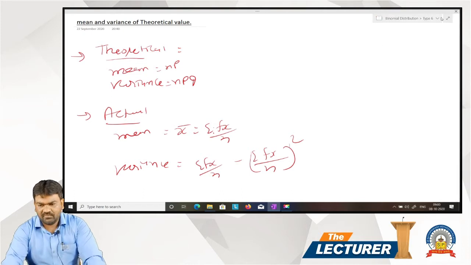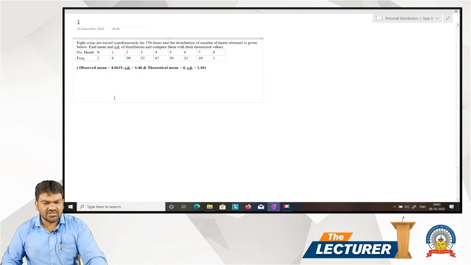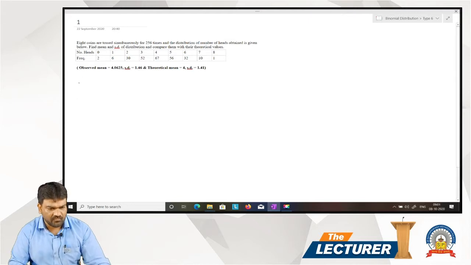Now, first example. 8 coins are tossed simultaneously for 256 times and the distribution of number of heads obtained is given below. Find mean and standard deviation of distribution, compare with their theoretical value. First of all, we have to find out theoretical value, that is mean and standard deviation.